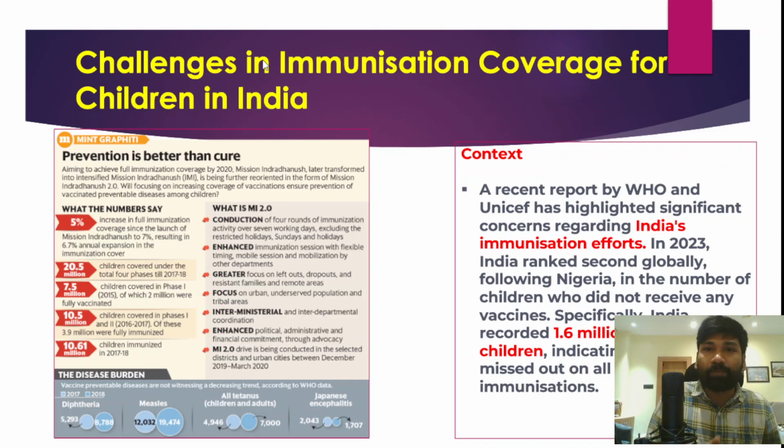And the next important article that we are going to discuss is about challenges in immunization coverage for children in India. In India, immunization of children is very important because it protects children from various diseases, because newborn children may not have the immunity to fight different disease causing pathogens. So it is very important that children must be adequately immunized in the first 5 years in general and the first 2 years in particular.